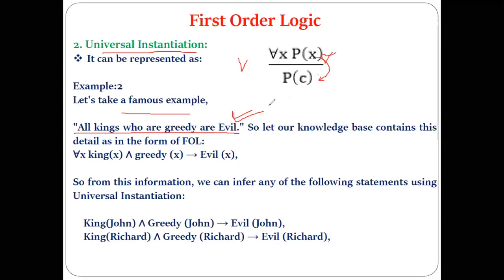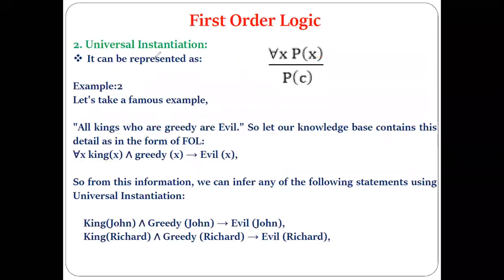The FOL, first order logic, for this sentence: first we have to start with what? All. For all, I have written all X. The universal quantifier we have to utilize. All kings, that's why King(X). Kings who are greedy, that's why I have written here Greedy(X). All kings who are greedy are evil is an example related to universal instantiation or universal elimination.